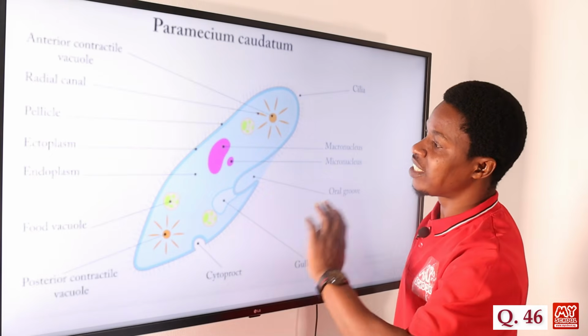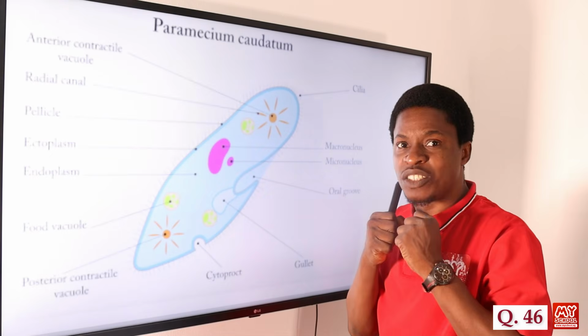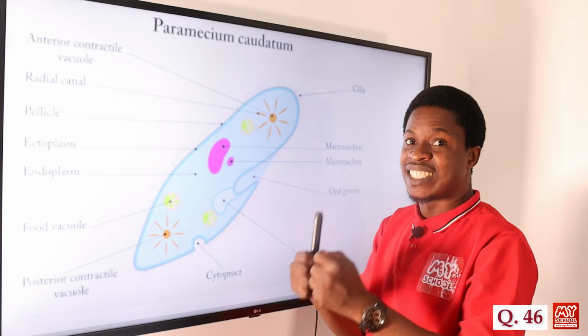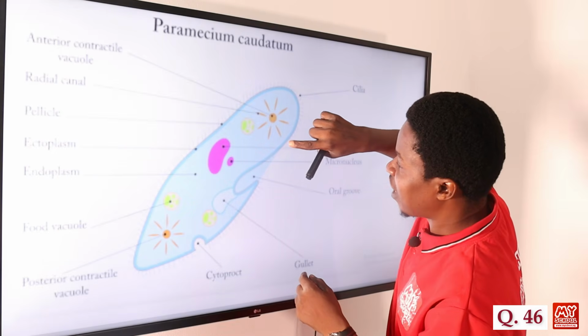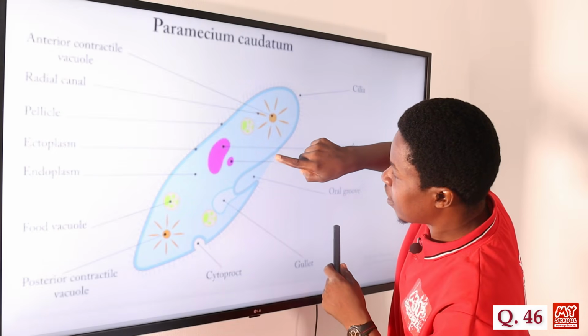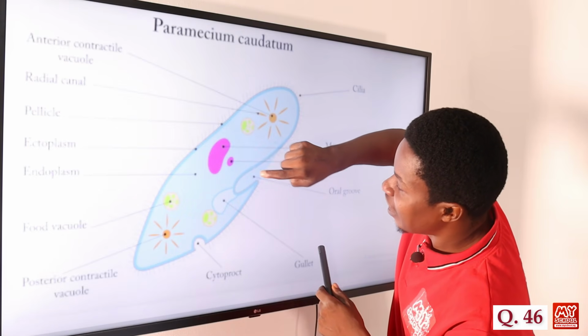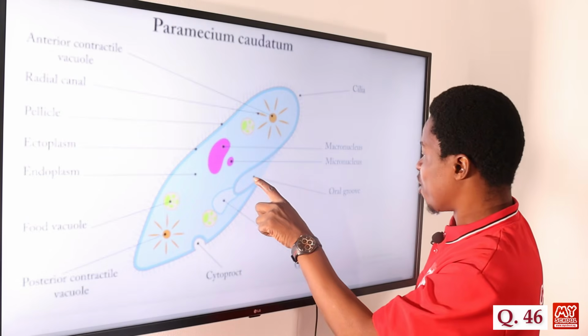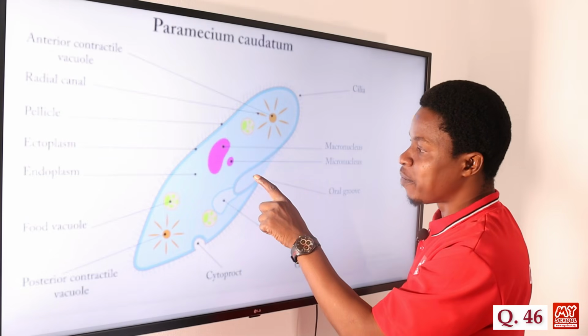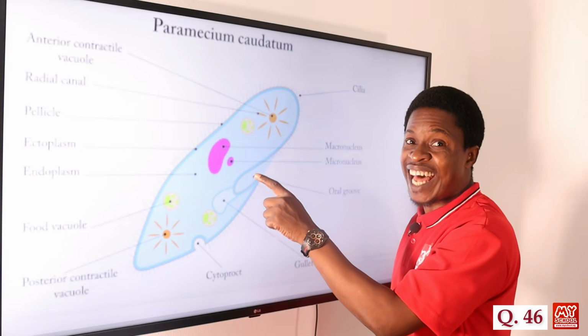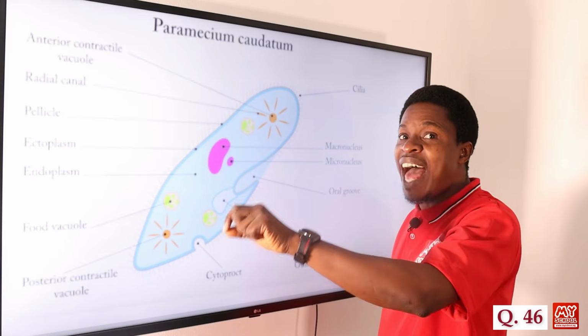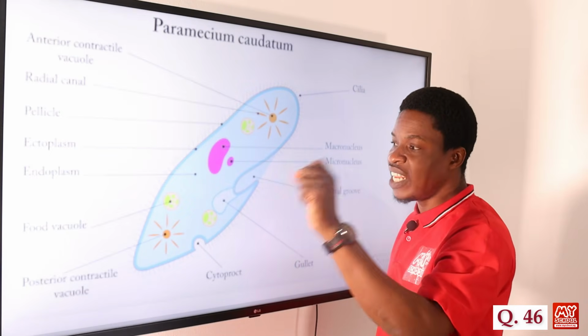But the part we are looking at says the depressed side. When something is depressed, it goes inside, and it is lined with the cilia. This is the part that is depressed. It goes in, and it is lined with the cilia. The depressed side is the oral groove, but the question says that it leads to a tube-like structure.